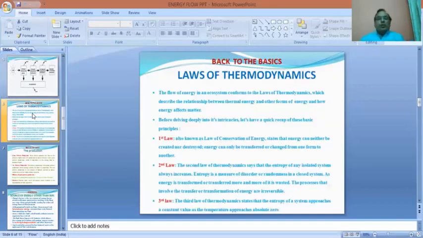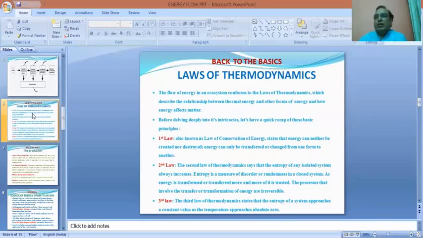Now, before delving into the nuances, into the intricacies of the energy transfer in ecosystem, let's have a quick recap of the basic concepts. So, the energy transfer, dissipation and transformation involves thermodynamics.